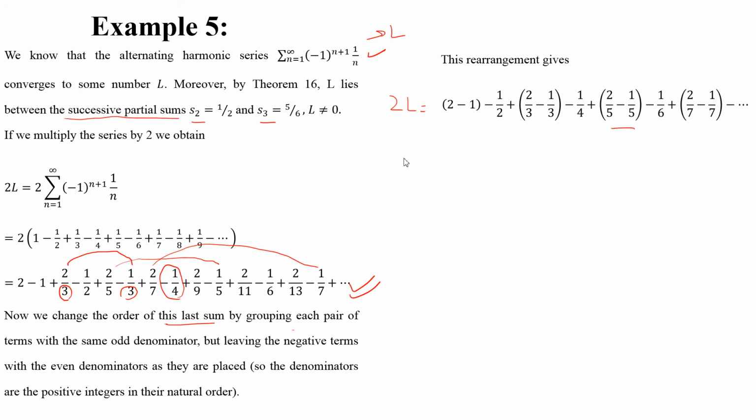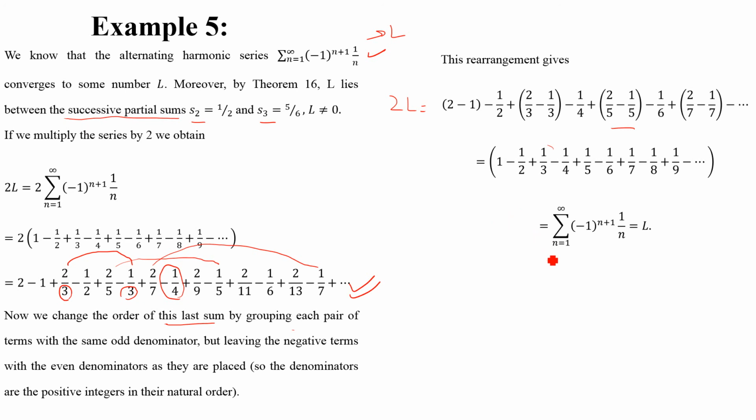So this is the rearrangement of the given series, and we can write it as 2 minus 1 is 1, minus 1 by 2 as it is, 2 by 3 minus 1 by 3 is 1 by 3, minus 1 by 4 as it is, 2 by 5 minus 1 by 5 is 1 by 5. See what happens? Observe it very carefully. This is nothing but the original series. So what happens? Actually, 2L is equal to L.